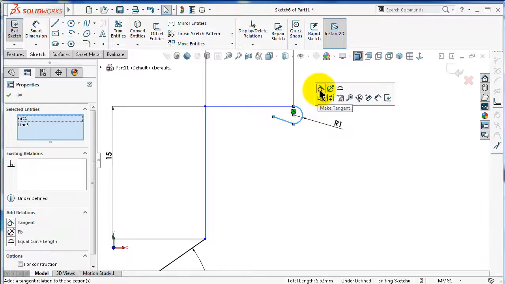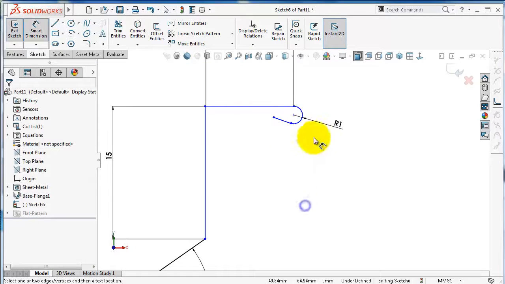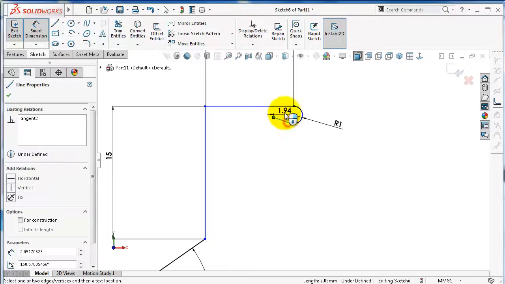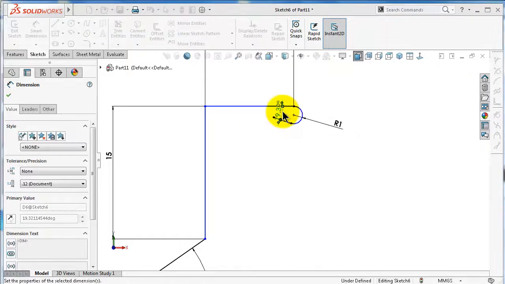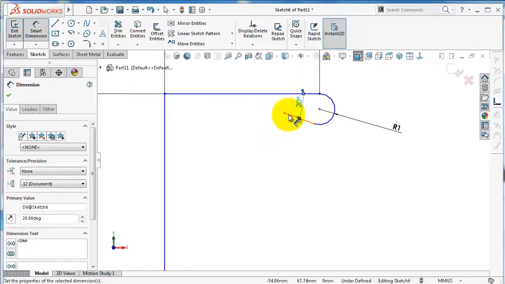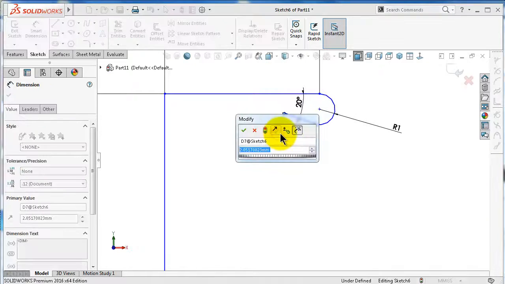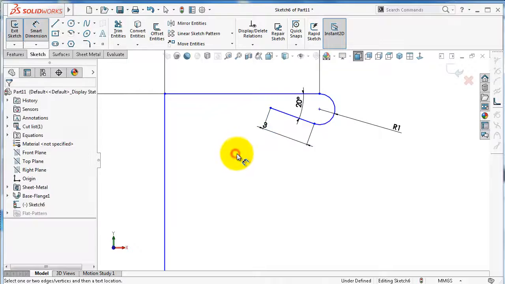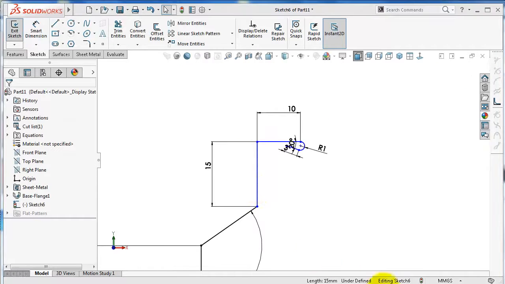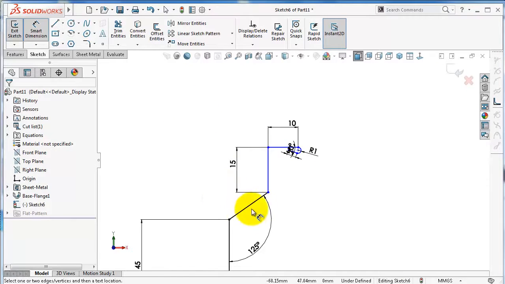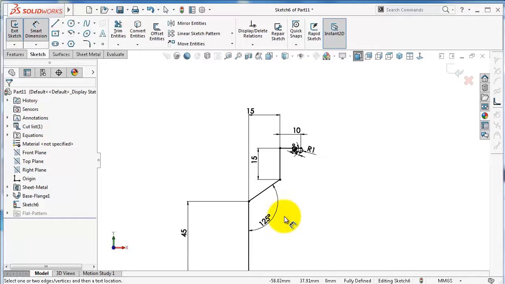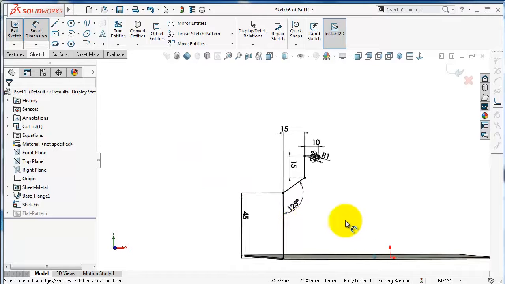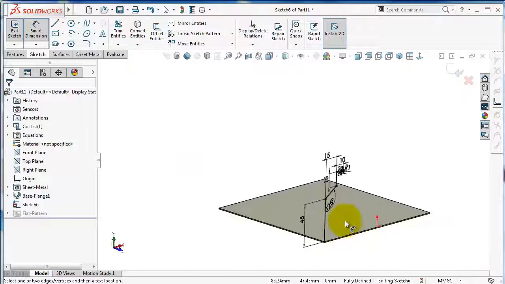Let's make this tangent with this and let's make this 15. So here we have the profile fully defined.